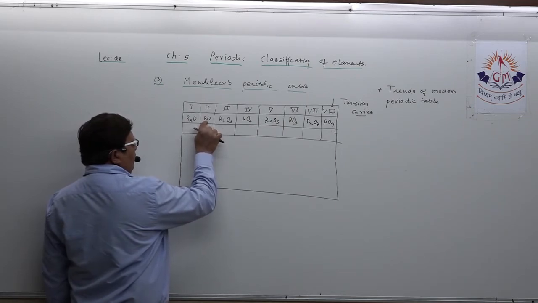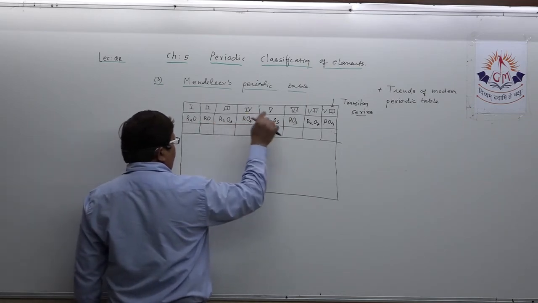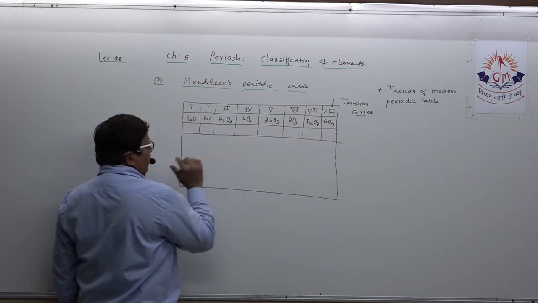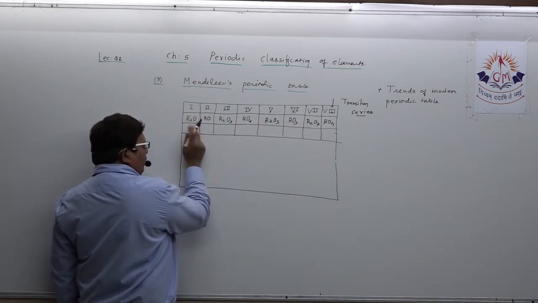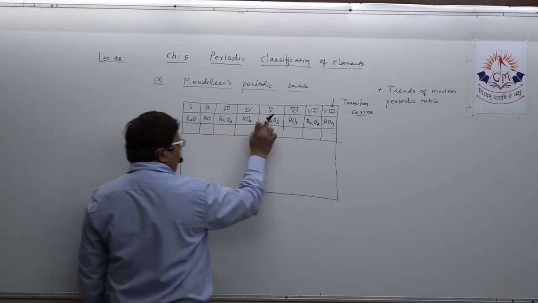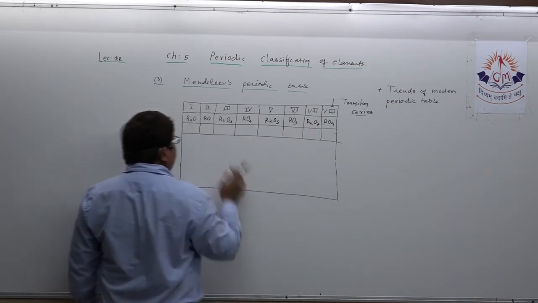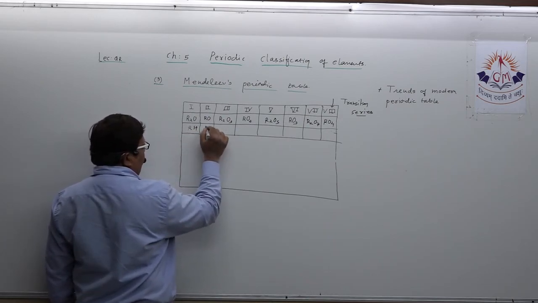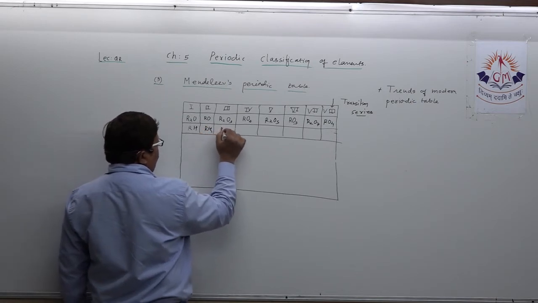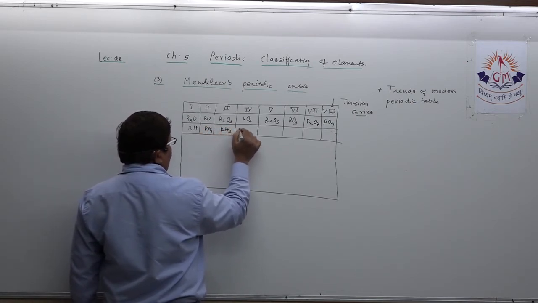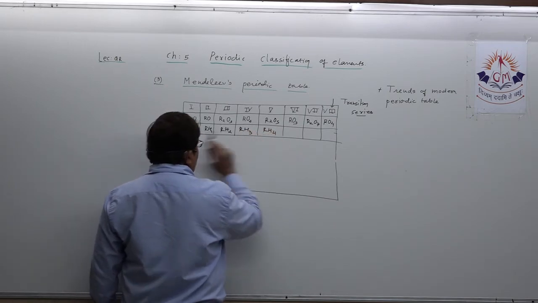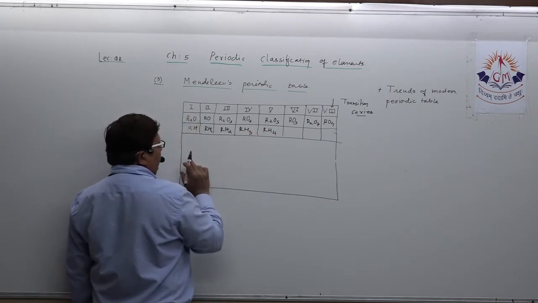Start from second: RO, RO2, RO3, RO4. Increase oxygen by 1. Then R2O, increase oxygen by 2. Clear? Then regarding hydrides, so RH. Remember this. RH1, RH2, RH3, RH4. Here it increases by 1 only.